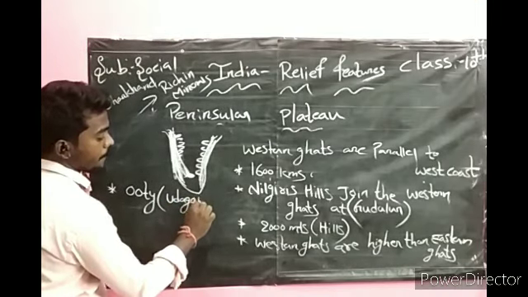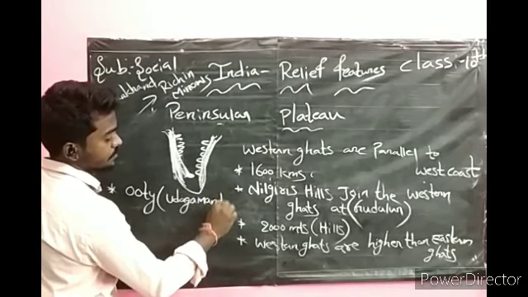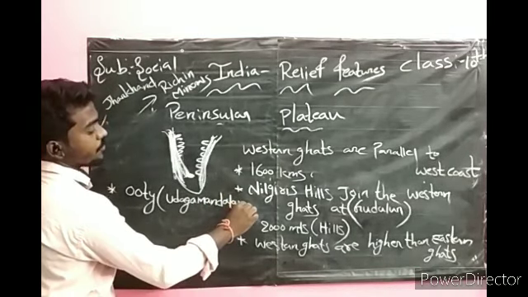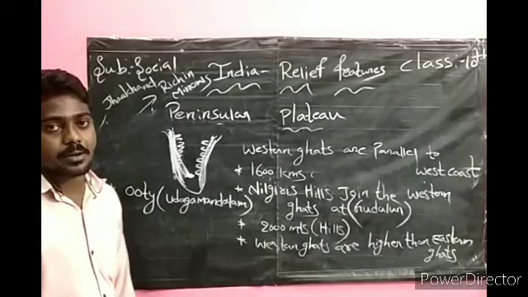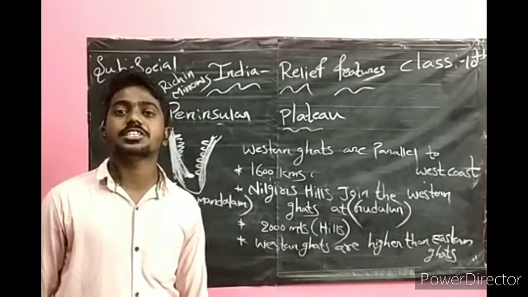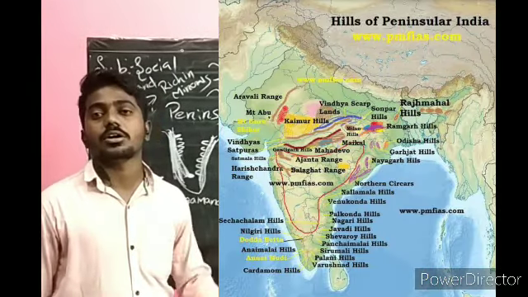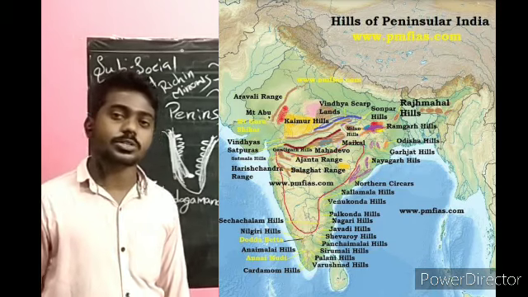What is another name of Ooty? Udagamandalam. Very, very important. What is another name of Ooty? Udagamandalam, which is a famous hill station present in the Western Ghats. The answer is Ooty, Udagamandalam.